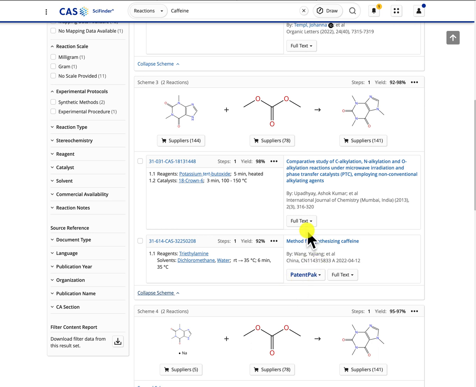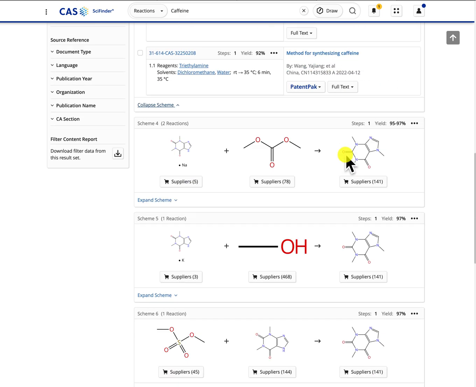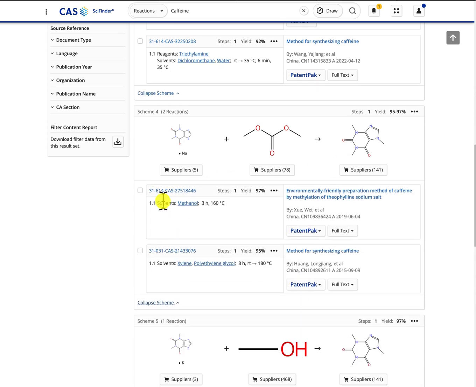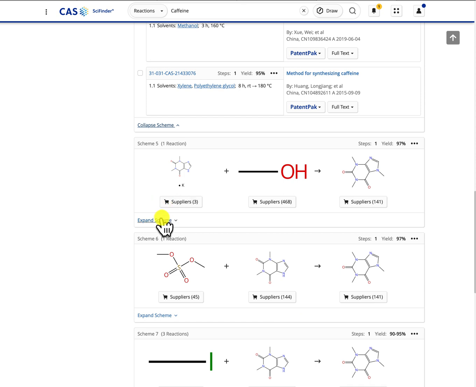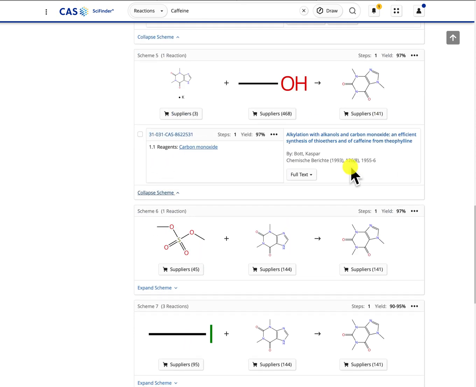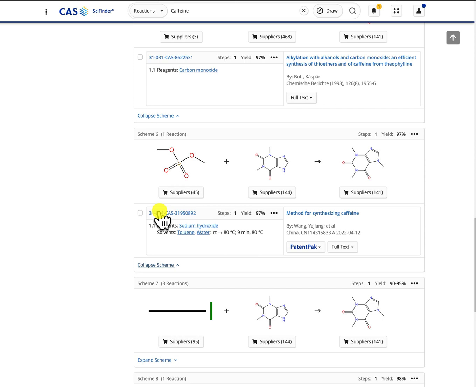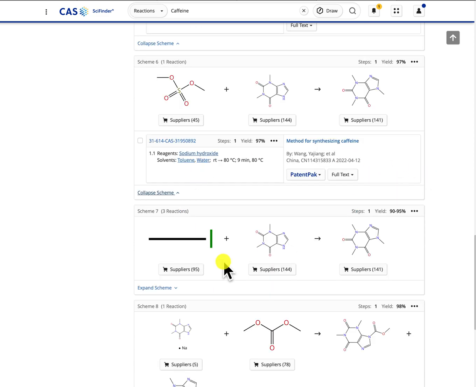This one's a patent. This one I'm not interested in. Let's try another one. Two patents here. Okay, let's try another one. I don't like this title either. Let's go down a bit. It's a patent.